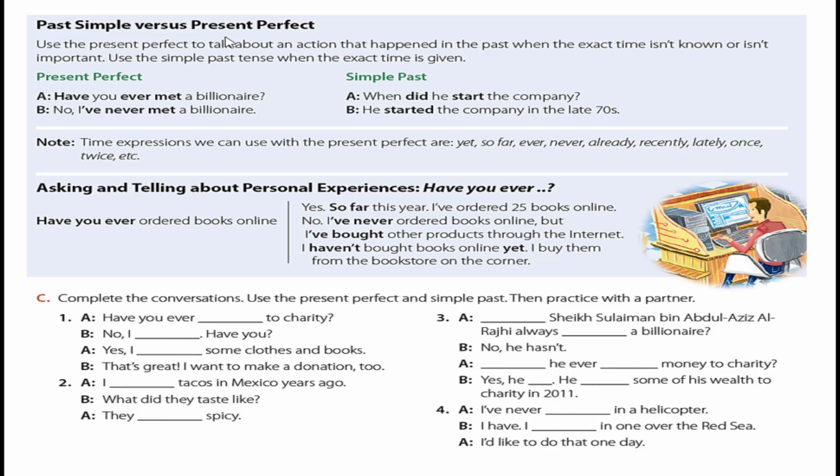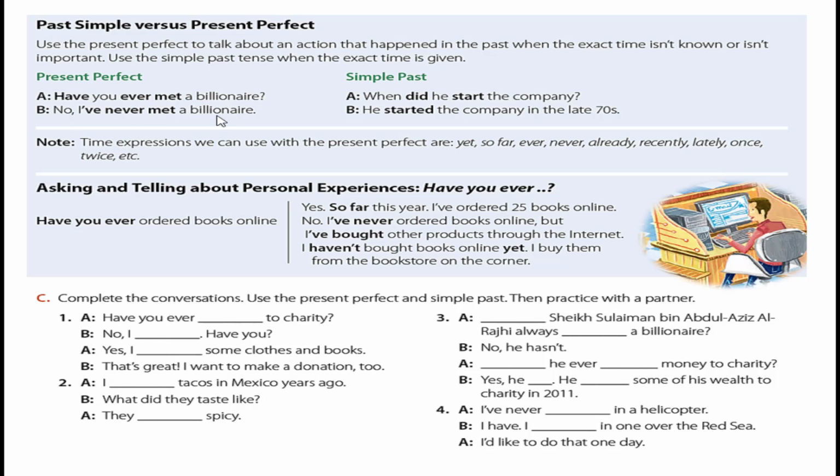Past simple versus present perfect. Use the present perfect to talk about an action that happened in the past when the exact time isn't known or isn't important. Use the simple past tense when the exact time is given. So if we know when the action started in the past, we use the simple past. If we don't know when the action started, we use the present perfect.